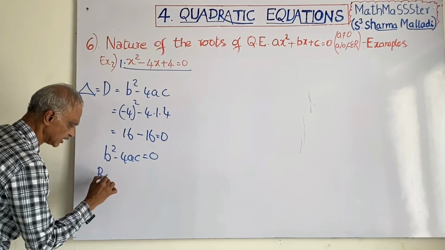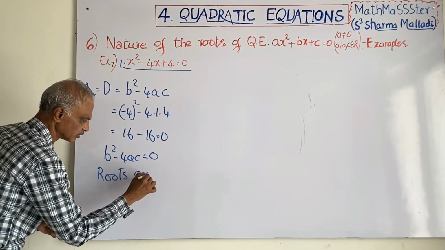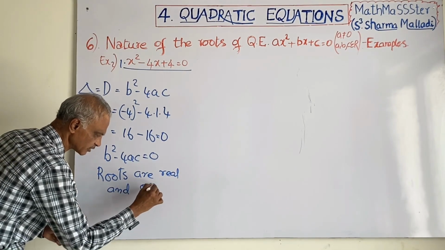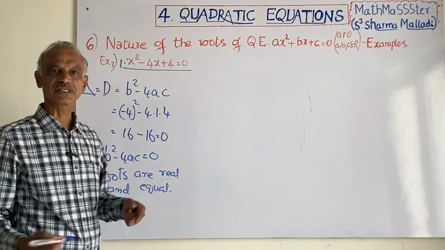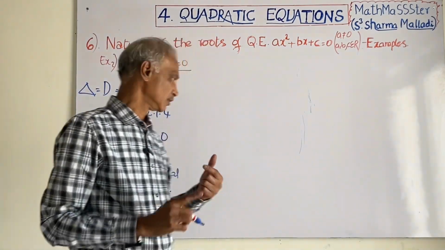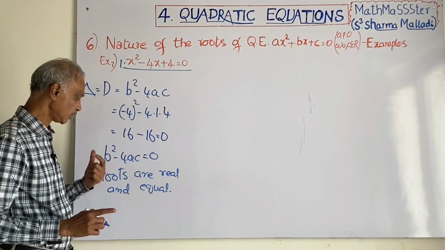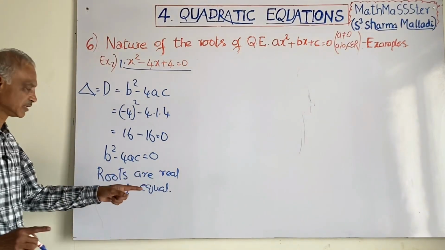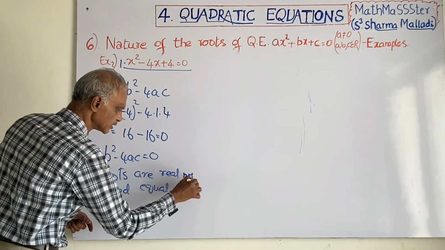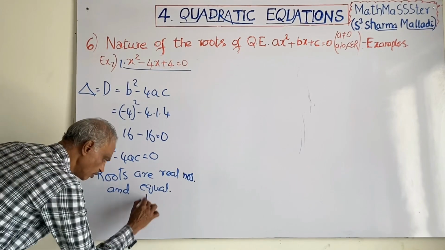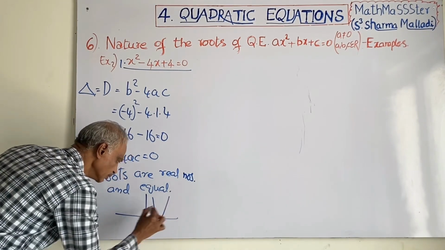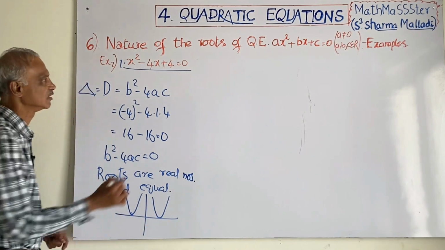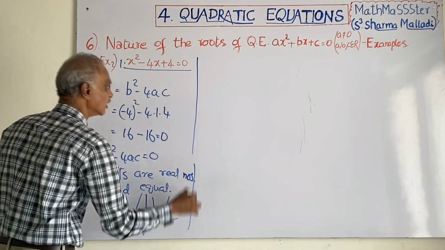Roots are real numbers. Roots are real and equal to each other. If b square minus 4ac is greater than 0, roots are real and unequal. Now, if b square minus 4ac is equal to 0, then the roots are real numbers and equal to each other. The graph will be like this, touching the x-axis at only one point, here or here. We will verify whether our answer is true or false.